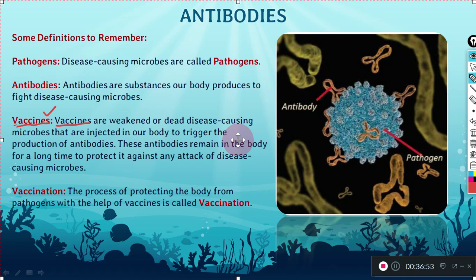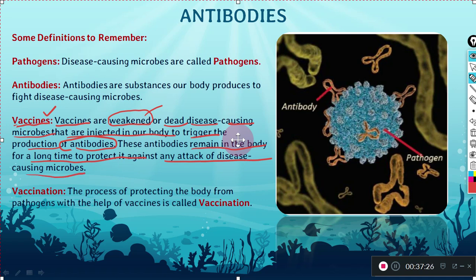Now these antibodies remain in the body for a long time to protect it against any attack of disease-causing microbes. For example, consider the situation right now, where we are in lockdown because of the spread of corona. Corona is actually the virus which is causing the disease. Researchers and scientists are trying to find a vaccine which can work against corona.